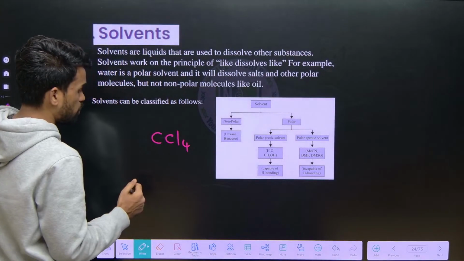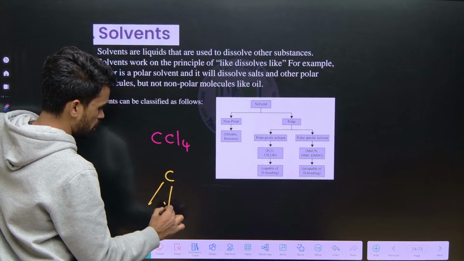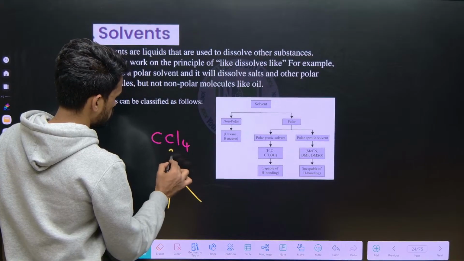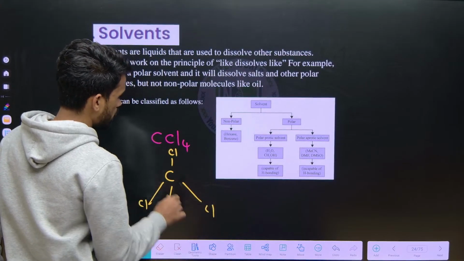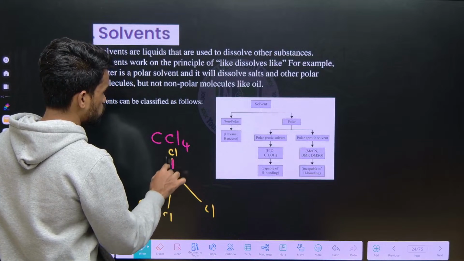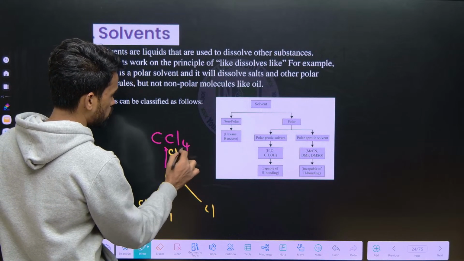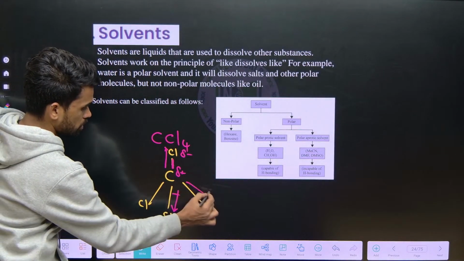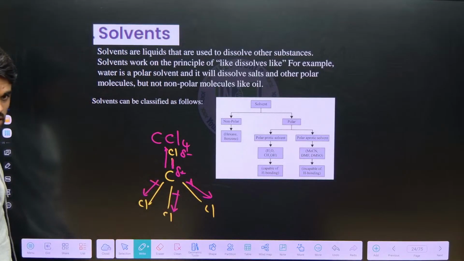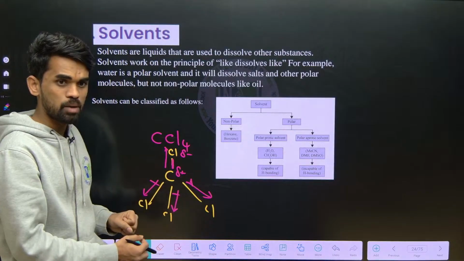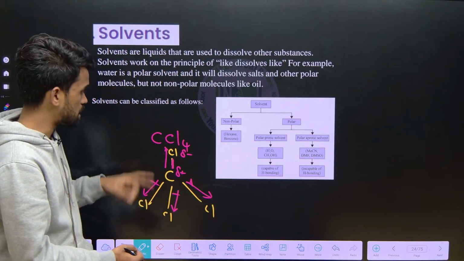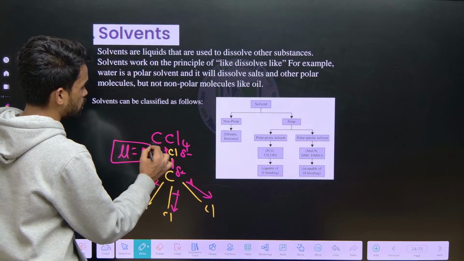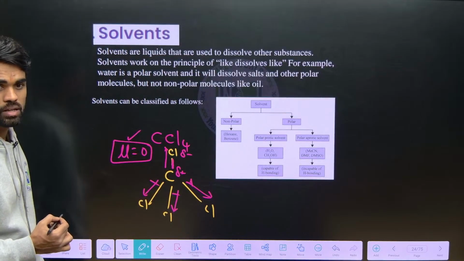It is non-polar. Why non-polar? If you write the structure of this molecule, the bond polarity is towards chlorine, so partial negative charge on chlorine and positive charge on carbon. Like that, every side we have the same thing, but they are in opposite directions. If they are in opposite directions, overall they will cancel each other out because dipole moment is a vector quantity, so mu becomes 0. So for non-polar molecules, the dipole moment mu value will be 0.